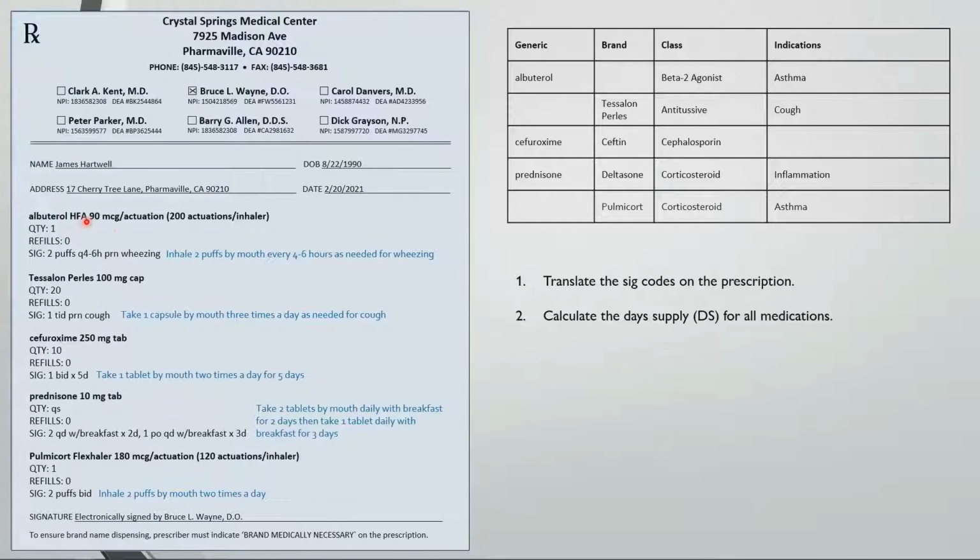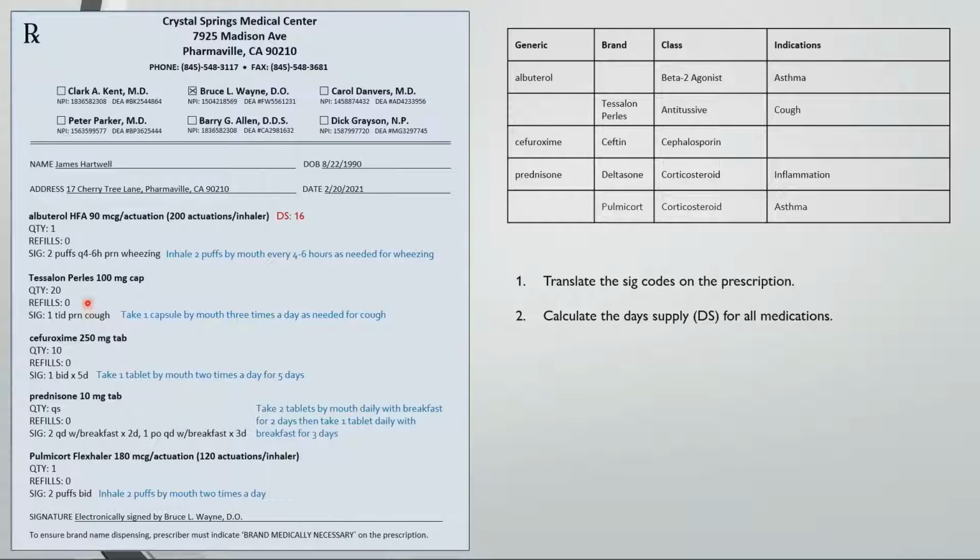Starting with albuterol, if they're using the inhaler the max amount according to the directions, then it's 2 puffs every 4 hours. There are 24 hours in a day divided by 4, which is 6, so they could use 2 puffs up to 6 times a day for a max of 12 puffs a day. There are 200 puffs in every inhaler, so 200 divided by 12 is about a 16-day supply.